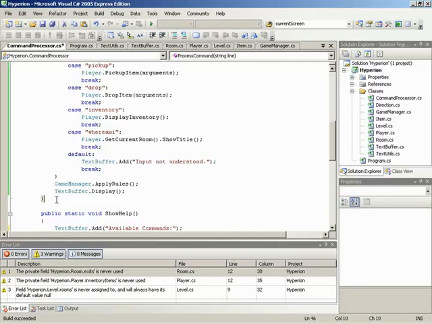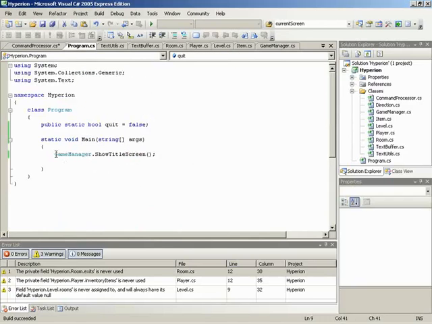So already an impressive list of actions that takes place at any given time. Absolutely. Well, now that we've got the command processor, we can do something else that's interesting. We could take the command processor and put it into action back in program. Sounds good to me. So let's jump to program. And right after the show title screen now, let's call upon it. We don't have anything actually holding it up yet. We should, though, because the processing of commands comes after the title screen.